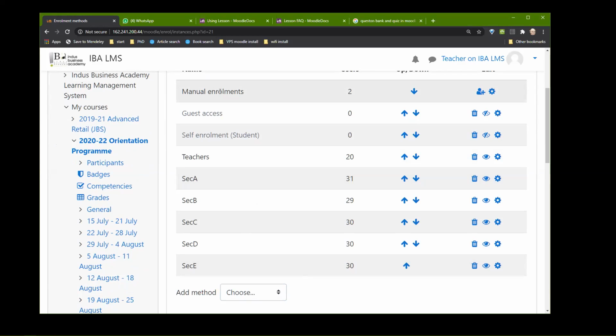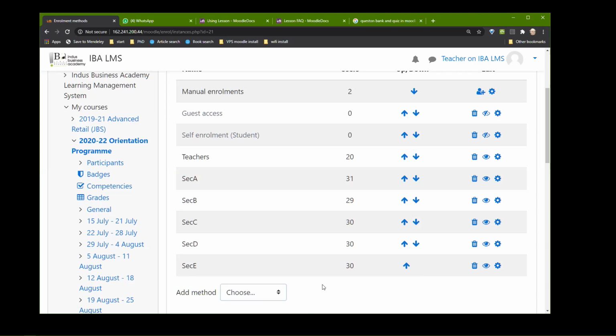The second is self-enrollment, where you set it up so that the student himself enrolls into the course. And the third is cohort enrollment, where you predetermine pre-decided groups, which are called cohorts in Moodle, and the cohorts can be enrolled.